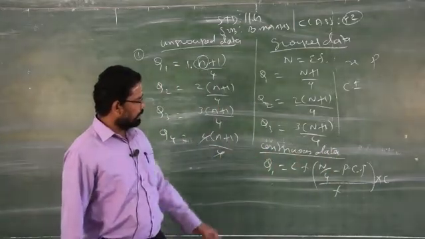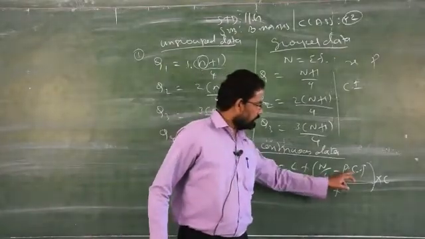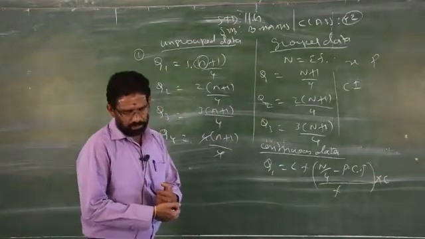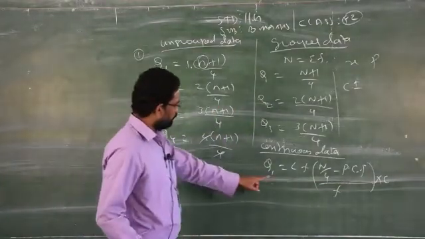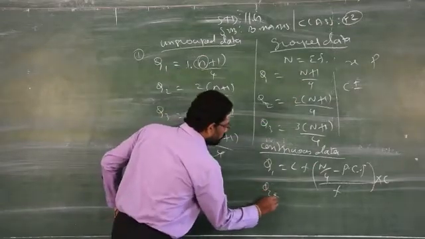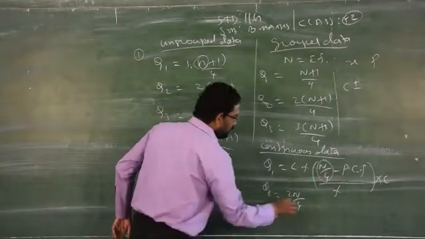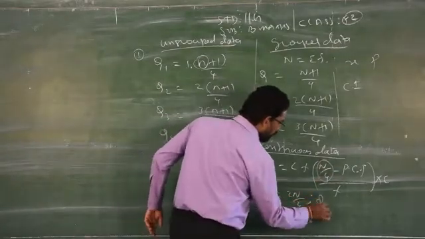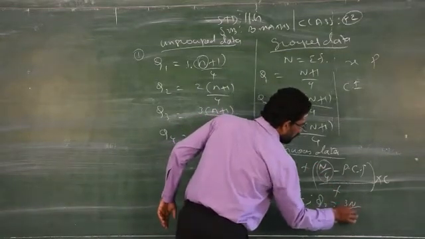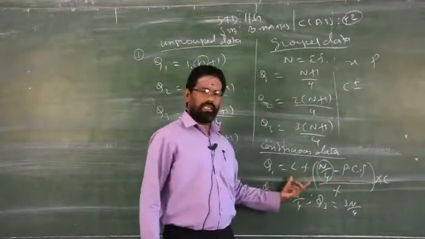Q1 is equal to L plus N by 4 minus previous cumulative frequency, PCF stands for previous cumulative frequency, by frequency into C. C stands for class. This is for Q1. Just like Q1, if you want to find Q2, you have to replace n by 4 by 2n by 4. If you want to find Q3, in this formula you have to replace n by 4 by 3n by 4. Clear? Very simple. Don't change the remaining part.